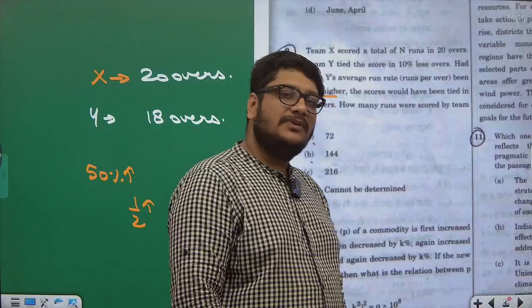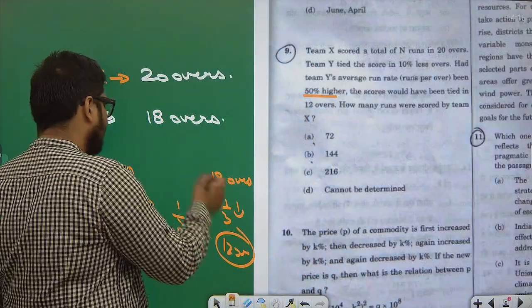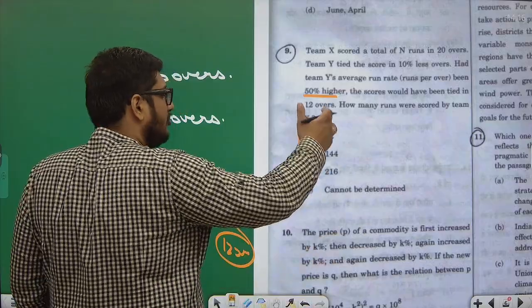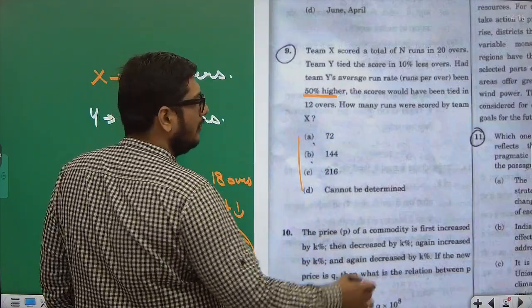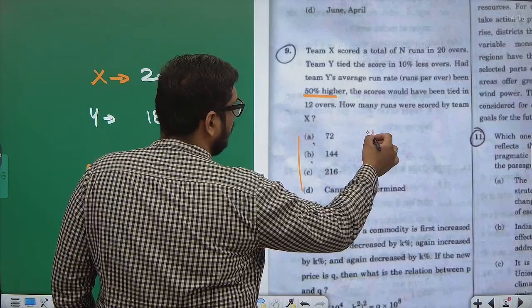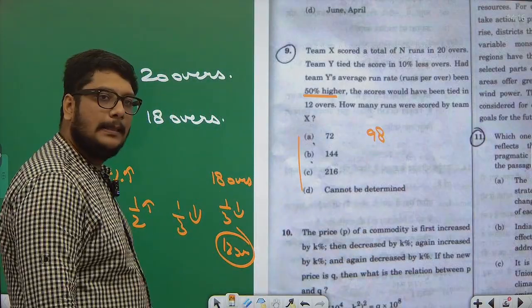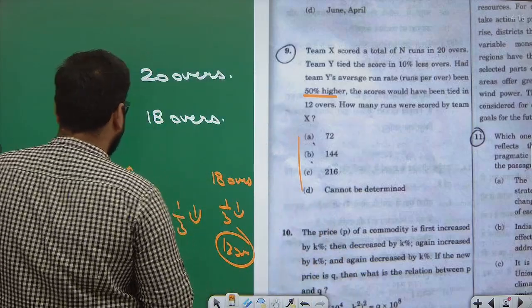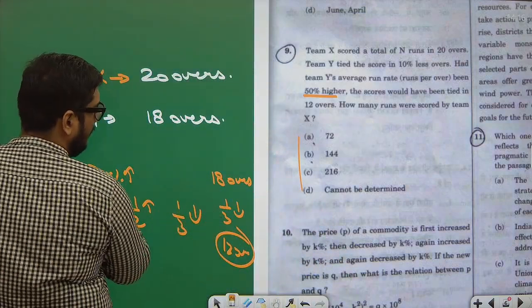So with respect to this information, it can be any of these things, all will satisfy. It is not important that only these three. This will also satisfy. Anything would satisfy. Why? Because simple percentage rule. Increasing it by 50, decreasing it by 33.3.